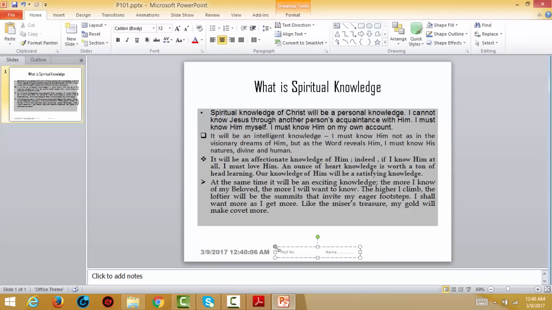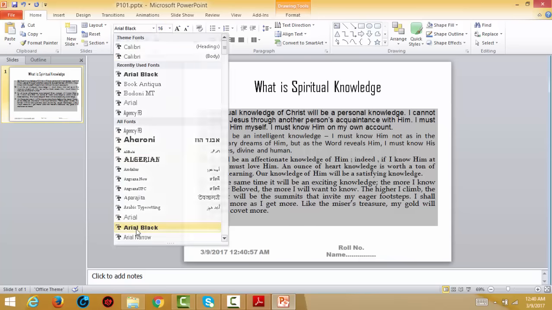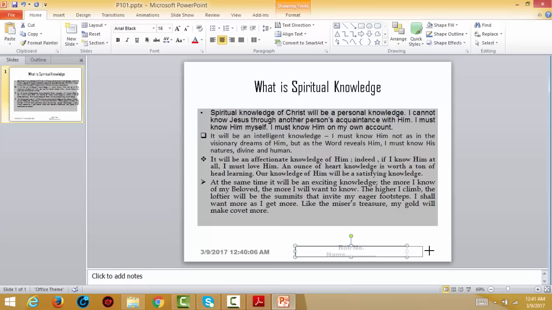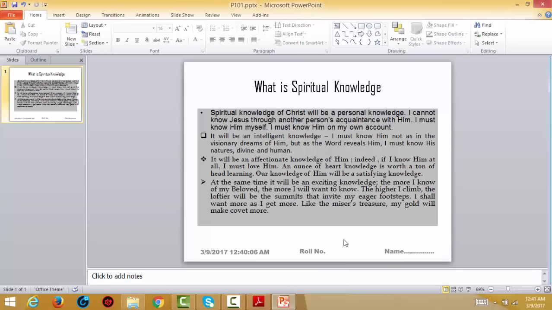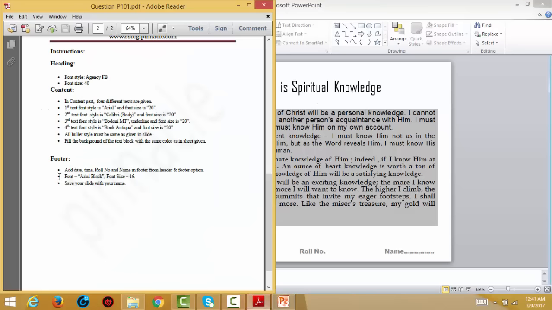Similarly for name and for roll number also, size should be 16 and it should be Arial Black. Now in this way you have completed date, time and roll number. You can also write your roll number here, and then name. So in this way we have covered the entire paper.